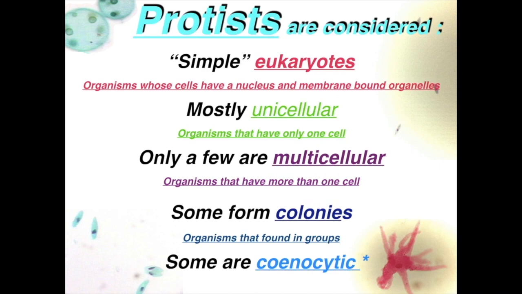Now, some of them are multicellular, and this is going to tie in more when we get to algae, but the majority of the protozoa are going to be unicellular. Now, many of those unicellular protists, when they congregate together, they cannot form a tissue. Because they're unicellular, they will form colonies or groups. Now, some of them, such as Giardia, which is beaver fever, are called choanocytic. Now, choanocytic means that it has more than one nucleus in the cytoplasm.